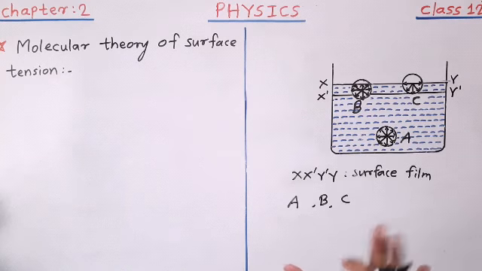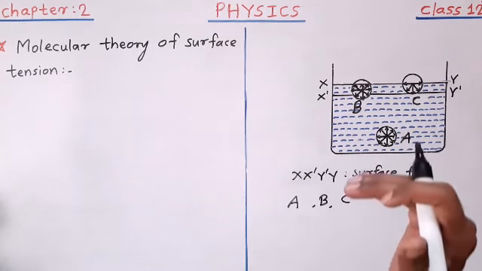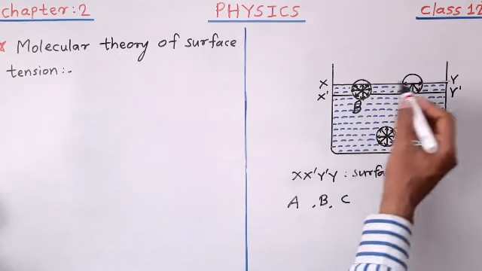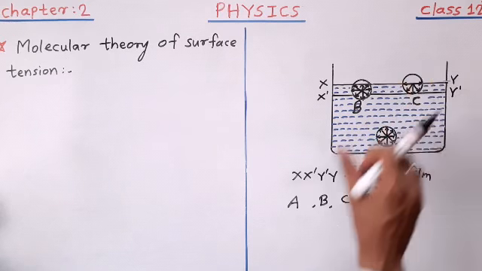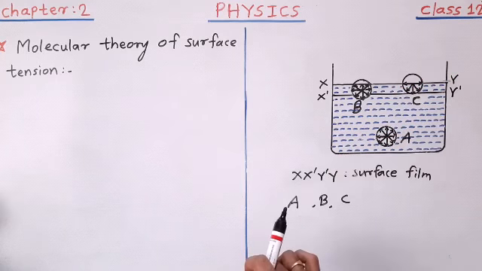You have to remember their positions. All these three molecules are shown here with their sphere of influence.